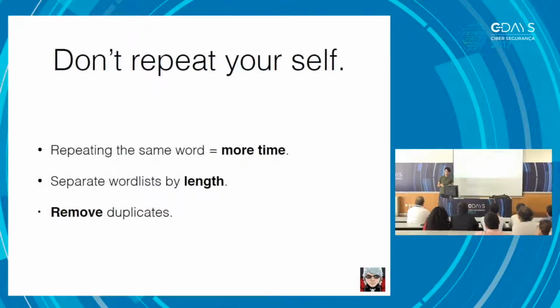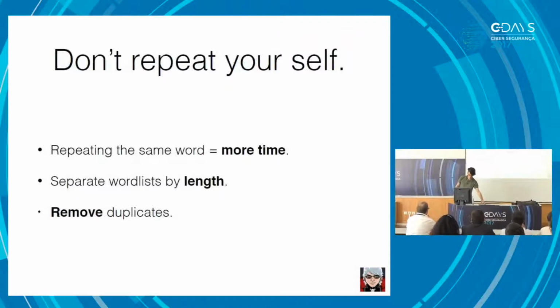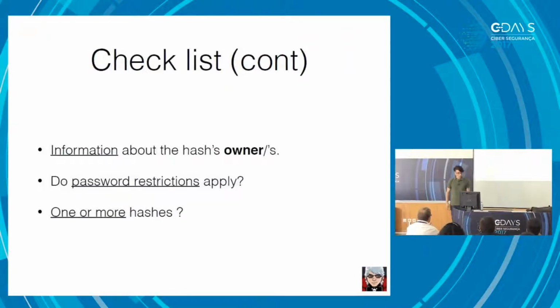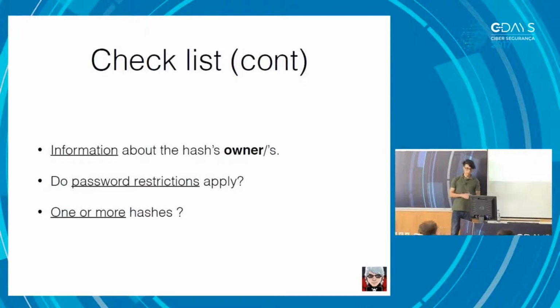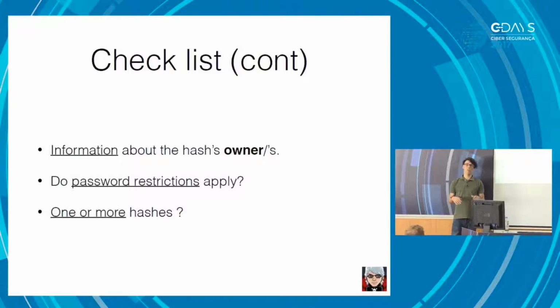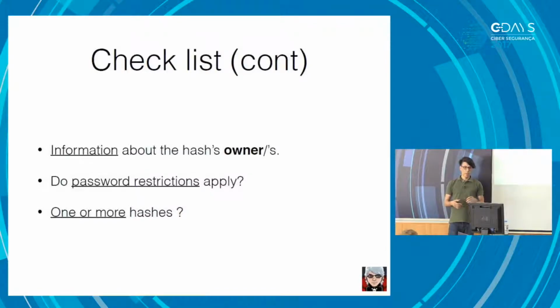Removing duplicates is another. There are a lot of tools we can use to address this problem. And then we go over another aspect, which is the information about the hashes, or the place where we took the hashes or the passwords, and the restrictions, and whether we're talking about one or more hashes.